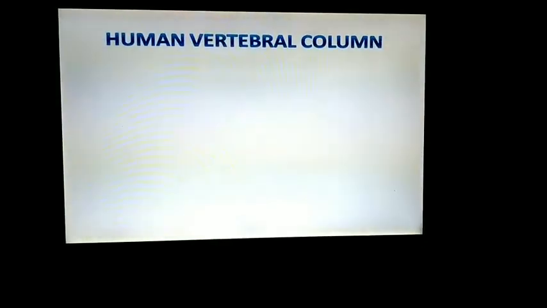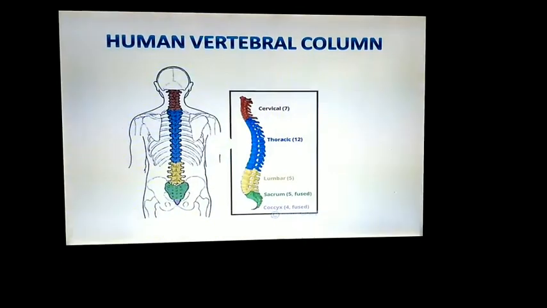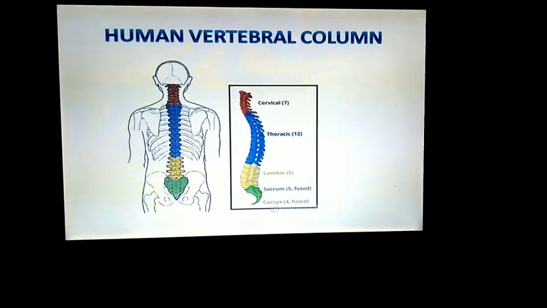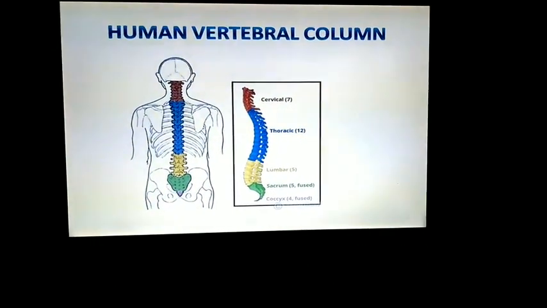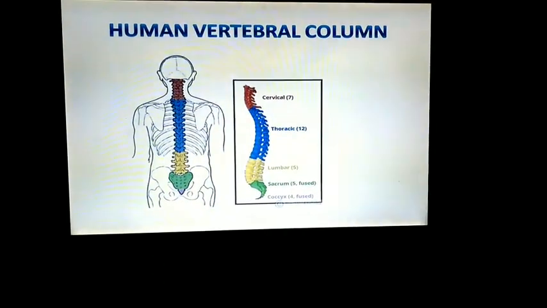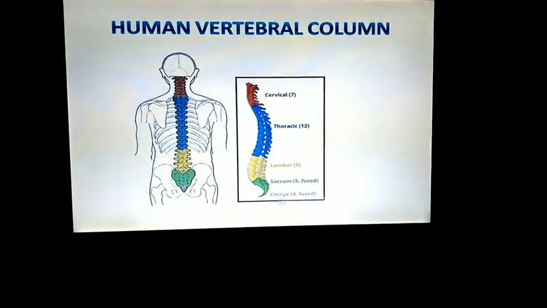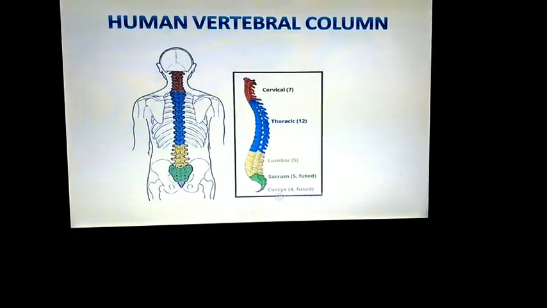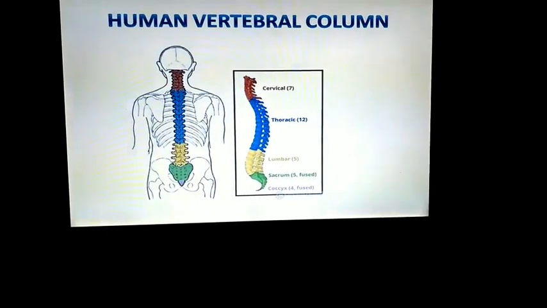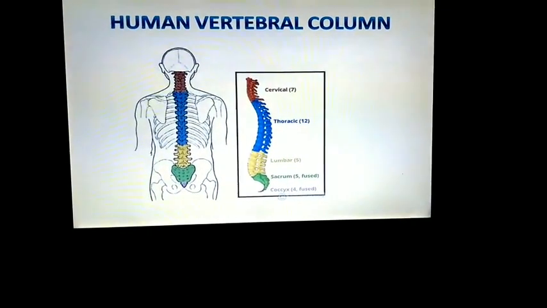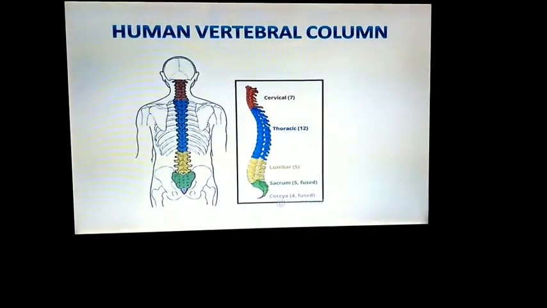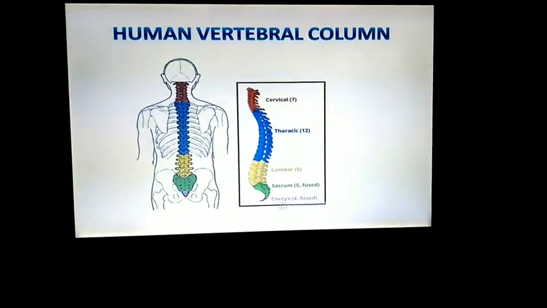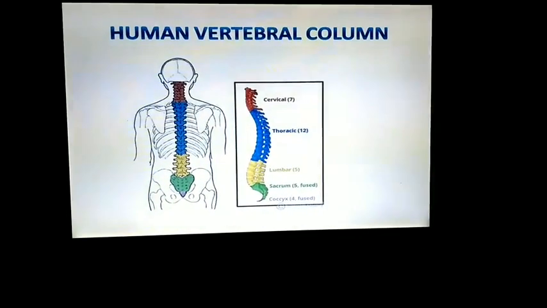Next, the human vertebral column. The vertebral column extends from the base of the skull. It protects the spinal cord. It is formed by a number of serially arranged small bones called vertebrae. In singular, each bone we call a vertebra. This is the human vertebral column that extends from the base of the skull to the end of the body, and it protects the spinal cord.